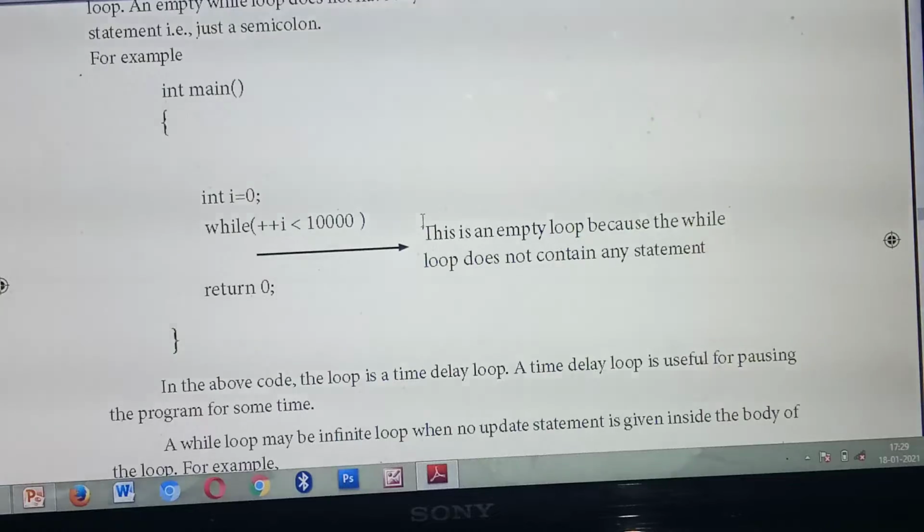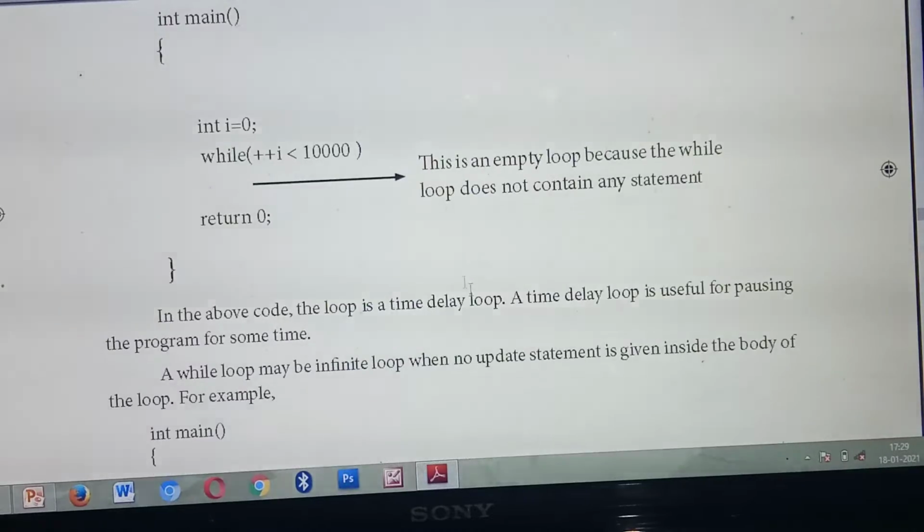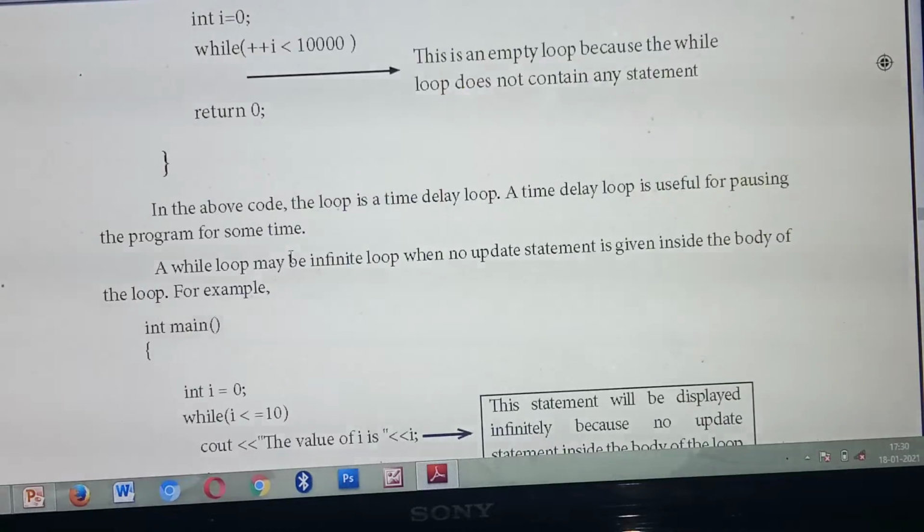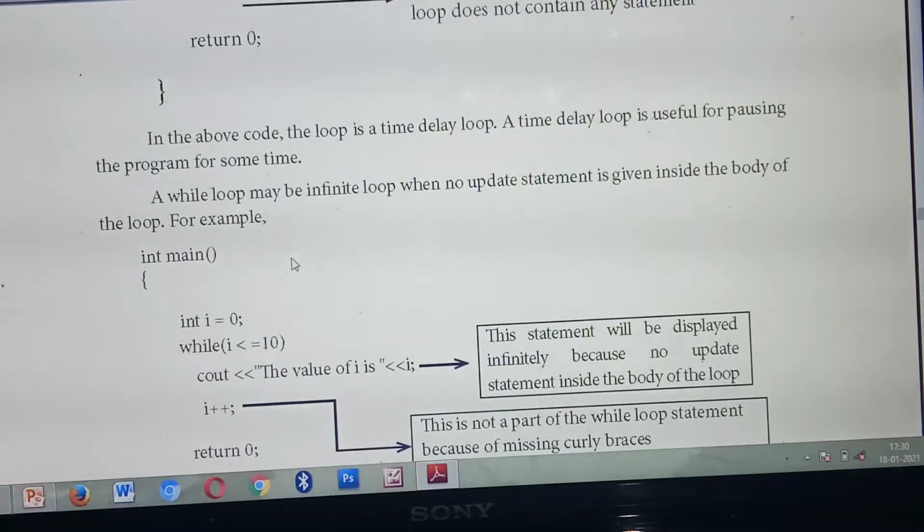Another thing, we can call this loop a time delay loop. If you need to pause the particular program sometimes, at that time, if you give it like this, you are able to pause the program for some time. Because you won't get output, as you are not giving any statements inside. So you can pause the program for some time using this empty loop. Understood? Okay. So next one is the infinite loop.